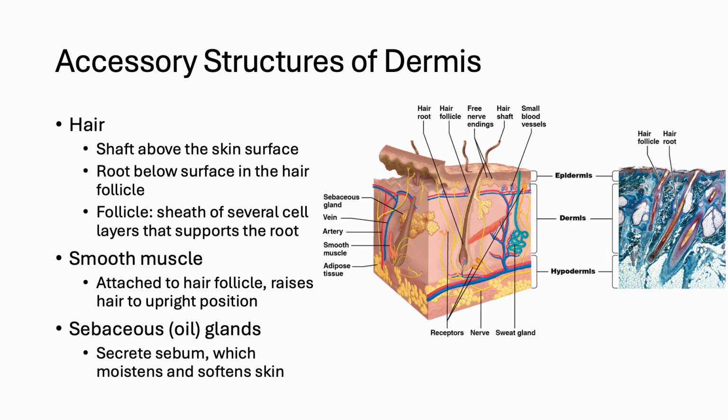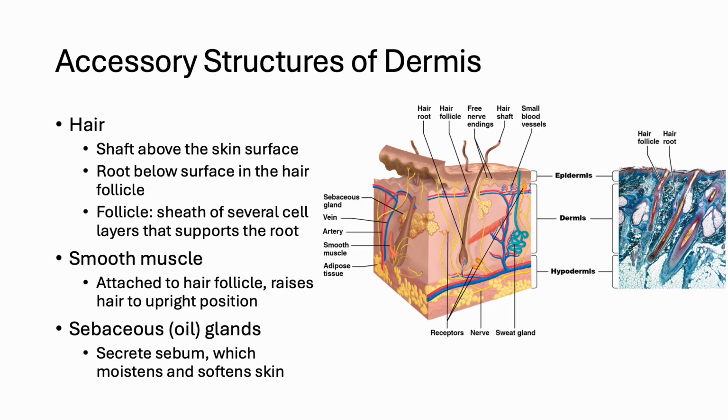Embedded within the dermis are several accessory structures. Hair grows from the follicles, with the shaft extending above the skin and the root anchored below. Each follicle is surrounded by a sheath of supportive cells and is connected to small, smooth muscles that cause the hair to stand upright, also known as the erector pili muscle. That is usually due to responses to cold or fear.